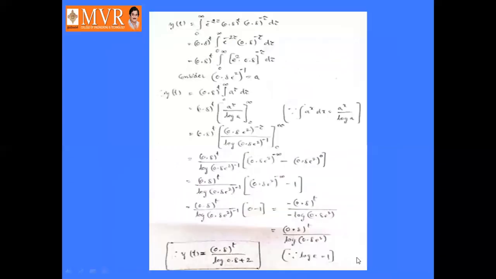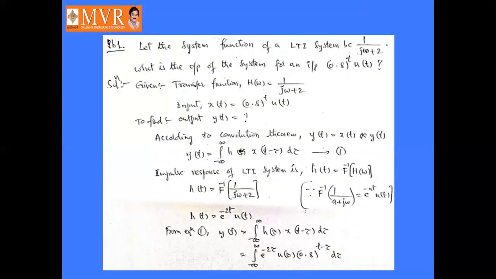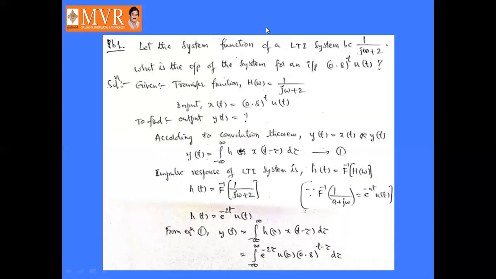So y of t equals integral minus infinity to infinity e power minus 2 tau into 0.8 to the power t into 0.8 to the power minus tau d tau. Since u of tau exists from 0 to infinity, the limits will change from 0 to infinity.